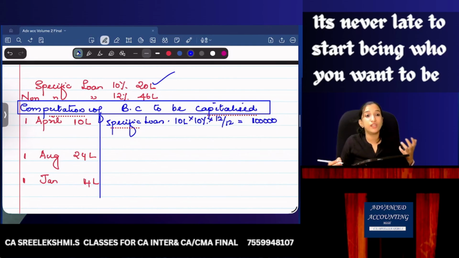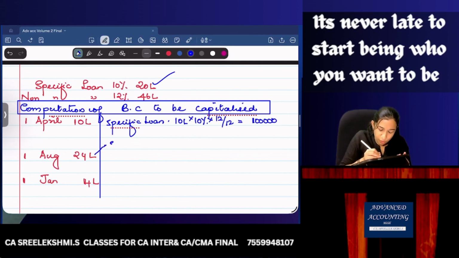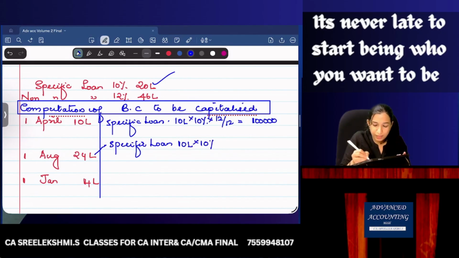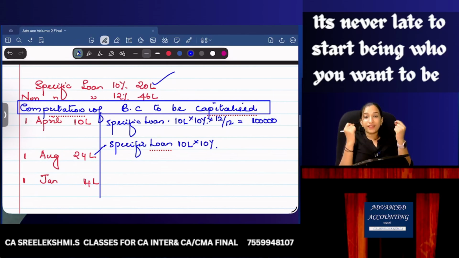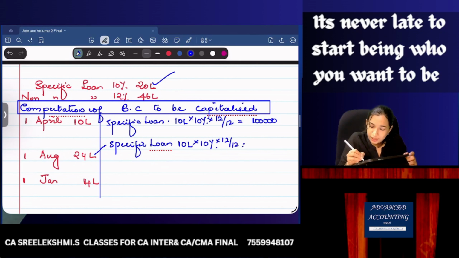Then on 1st August, 24 lakhs. So from where would we have taken, specific or non-specific loan? First out of the specific loan, the remaining 10 lakhs. 10 lakhs into 10%, withdrawn on 1st August. So should I do August, September, October? No. If it is a specific loan, the entire interest during the construction period can be capitalized. Please remember the rule, we are not counting the number of months, so into 12 by 12. The entire 1 lakh can be capitalized.